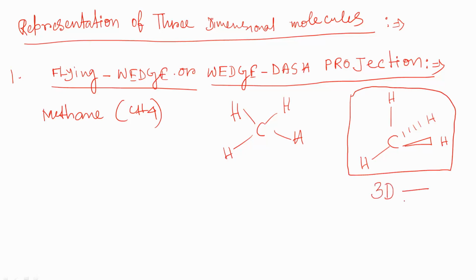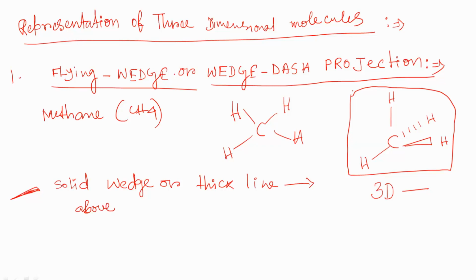Now how to say it: solid wedge or thick line. This is called the solid wedge, or thick line, and it represents above the plane. Let's say the molecule has a plane, then one is above and another is below. So this is above the plane.